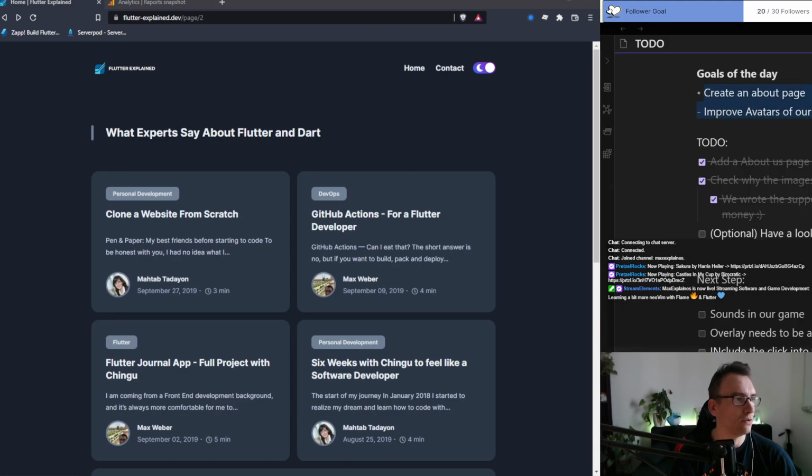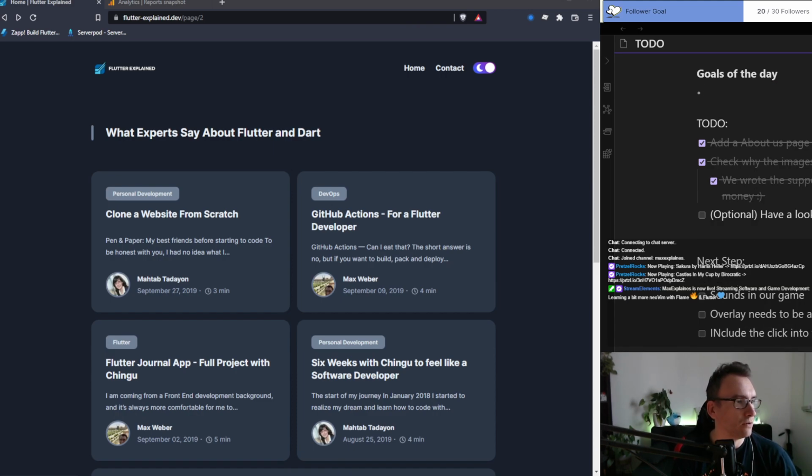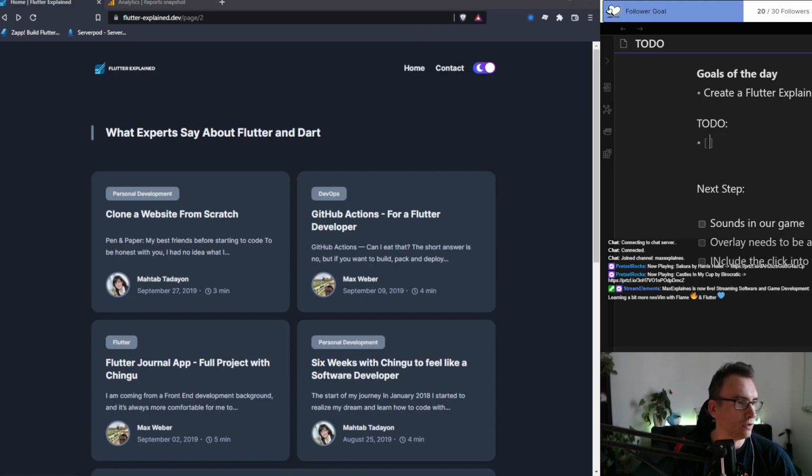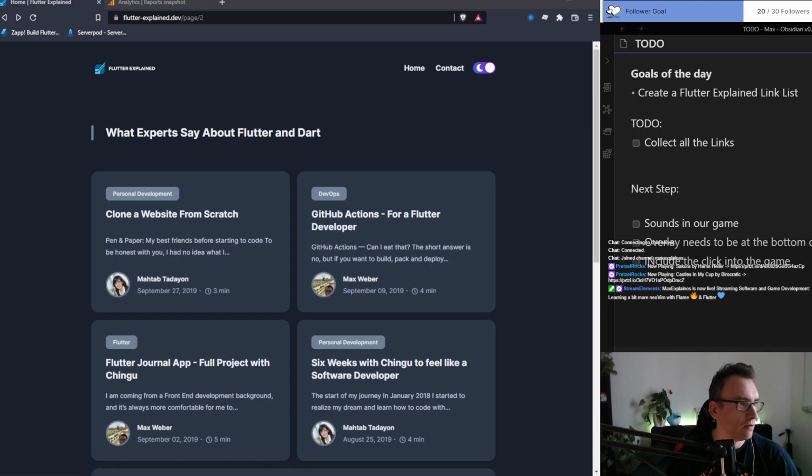What I would like to do is create a Flutter explained link list on the website. For that, we just want to collect all the links. That's maybe a bit too big, right?